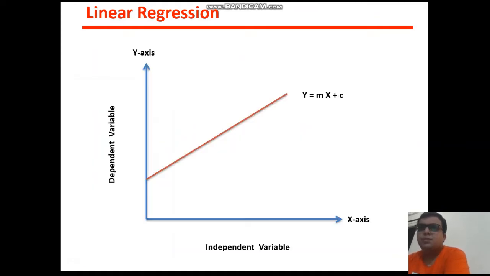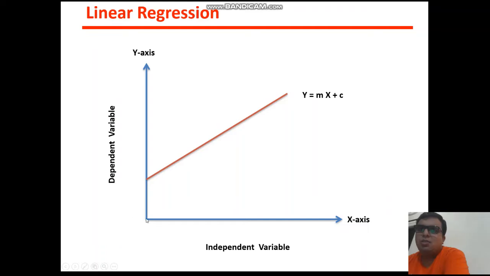See this example, this is the x-axis and this is the y-axis. Generally we put the dependent variable on the y-axis and the independent variable on the x-axis. This line is called the regression line. You might be familiar with the expression y = mx + c. It is the equation of a line, where x and y are the coordinates, m is the slope of this line, and c is the constant value.